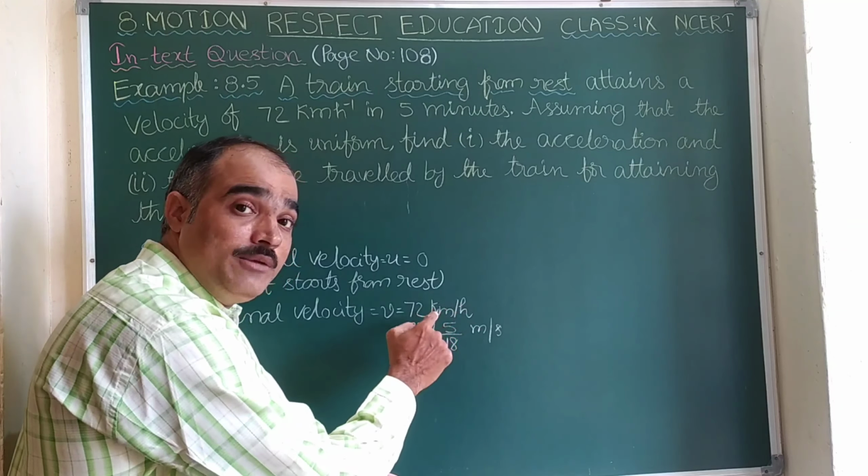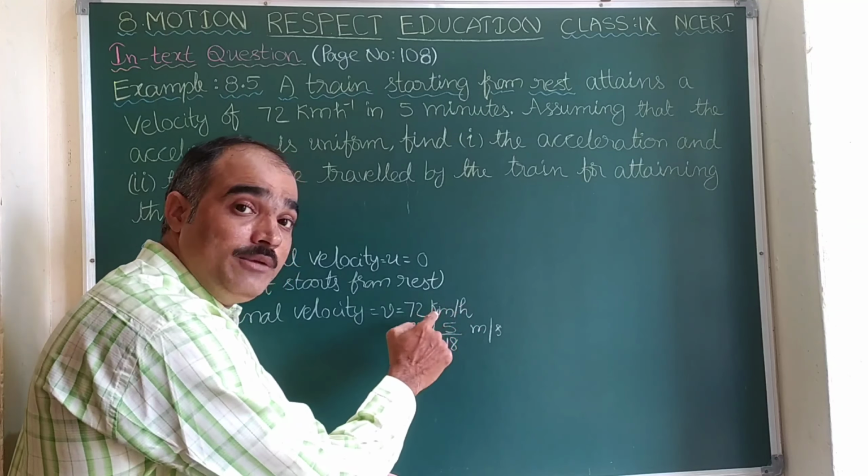Now we are asked to find, first bit, the acceleration. Here I am doing the first bit. Now acceleration, that is denoted by small a, that is what is asked here. Let us see the units here. Acceleration units is meter per second square. If velocity is in meter per second, final velocity also meter per second, and time is in seconds, then the unit for acceleration is meter per second square.